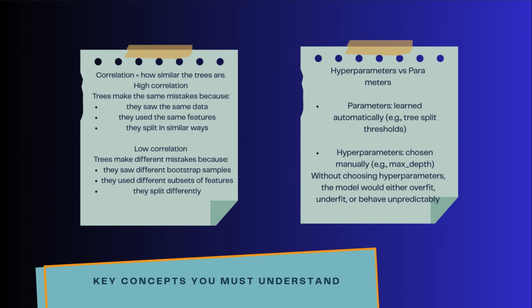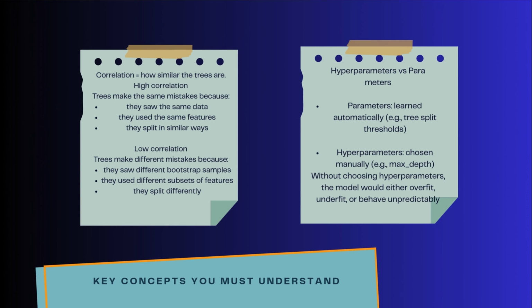Correlation is how similar the trees are. High correlation means that the trees make the same mistakes because they saw the same data, they use the same features, and they split it in similar ways. If all trees are similar, combining them doesn't help. Low correlation means that the trees make different mistakes because they saw different bootstrap samples, they use different subsets of features, and they split differently. If trees are diverse, combining them cancels out the errors. Bootstrap sampling and random feature selection reduce correlation.